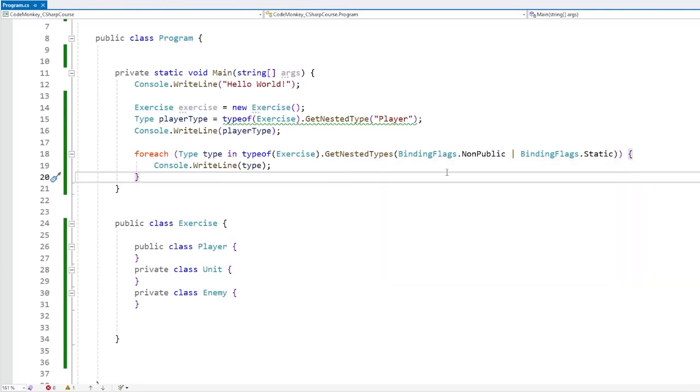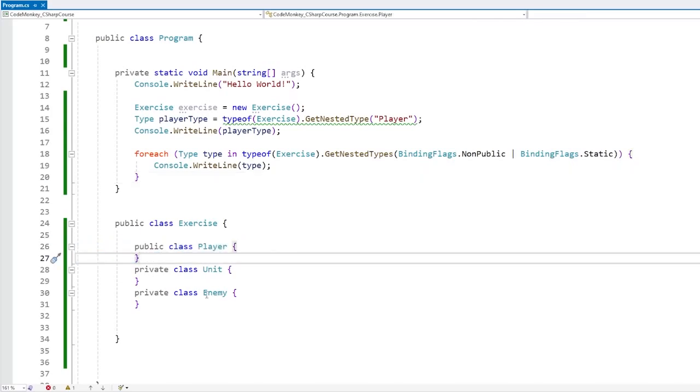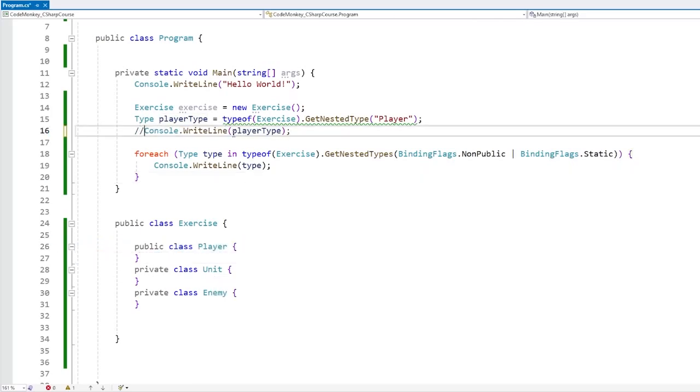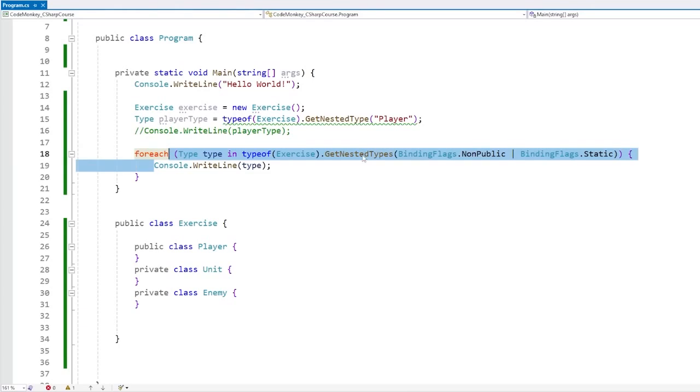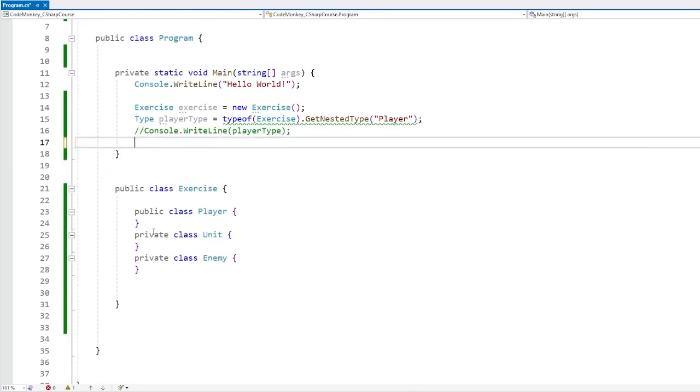So right now, since we defined the filter, this is only going to find things that are non-public or static. Meaning in this case, it will not find the player, but it will find both these. And let's just erase this just to not get confused, and let's test. And there it is, it's done like that. Finds the unit and the enemy, but no player. So yep, you can use either of these methods in order to find a specific type somewhere.